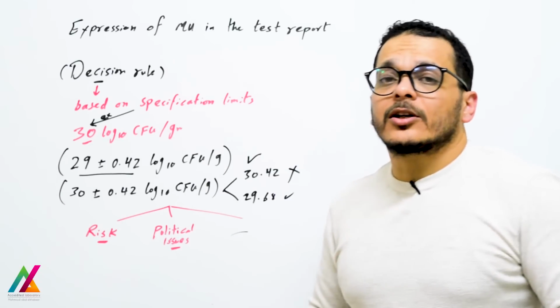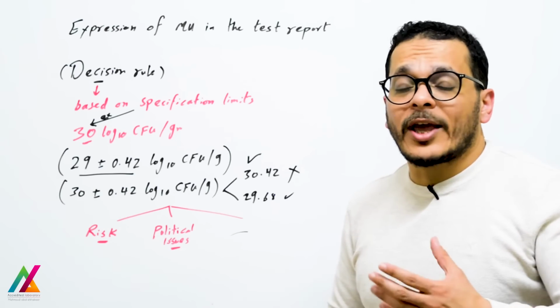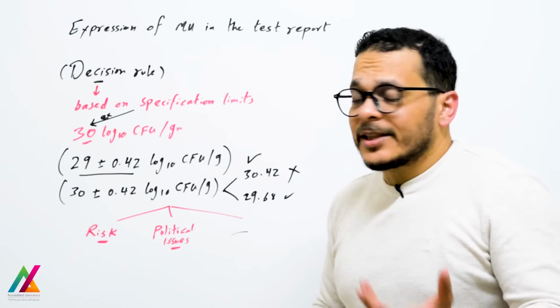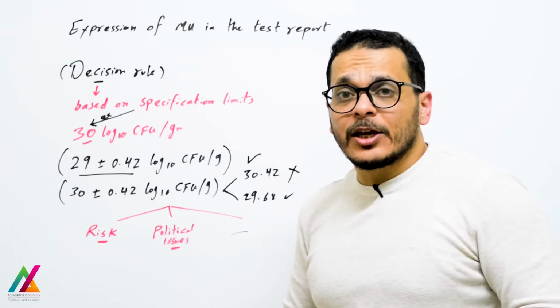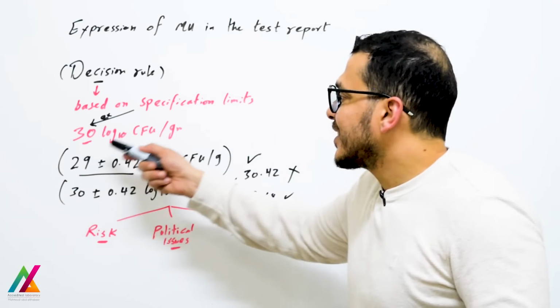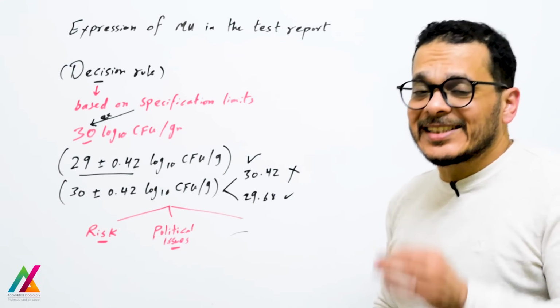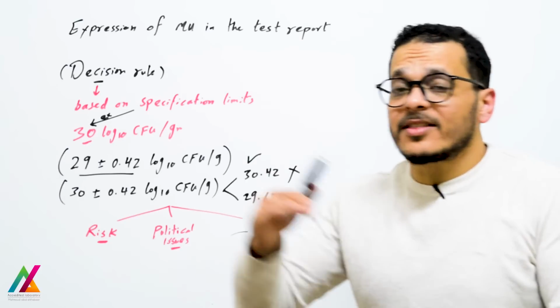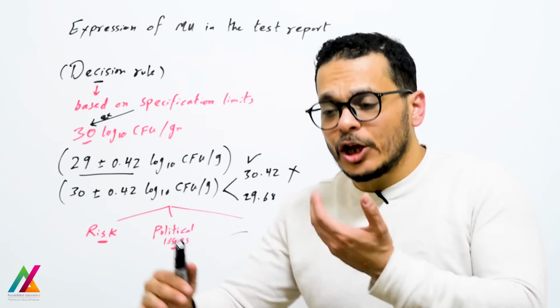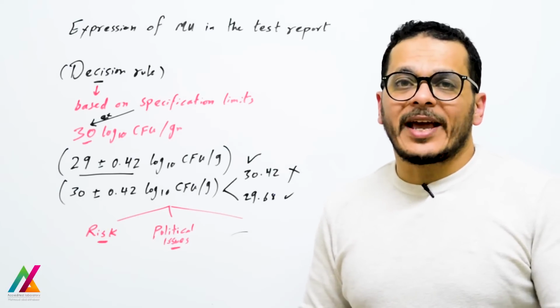For a specific target organism, after you count the colonies, as an example, the specification limit, the acceptance or rejection limit, will be 30 log 10 CFU per gram. So higher than 30, the sample will be rejected. Lower than 30, the sample will be accepted.